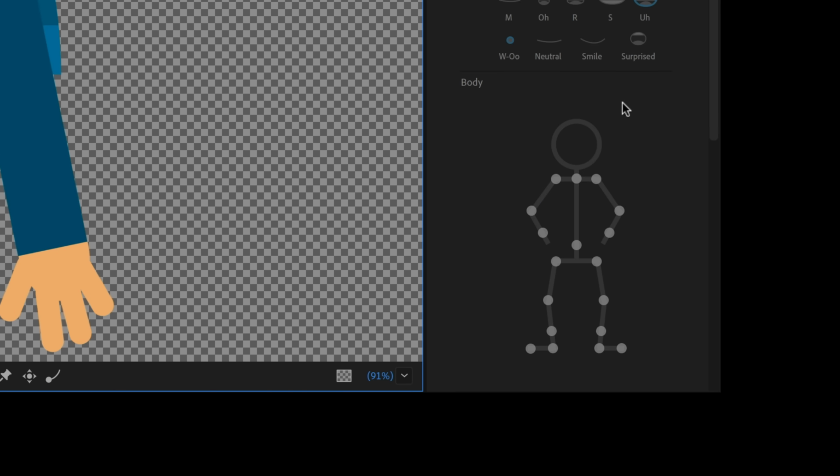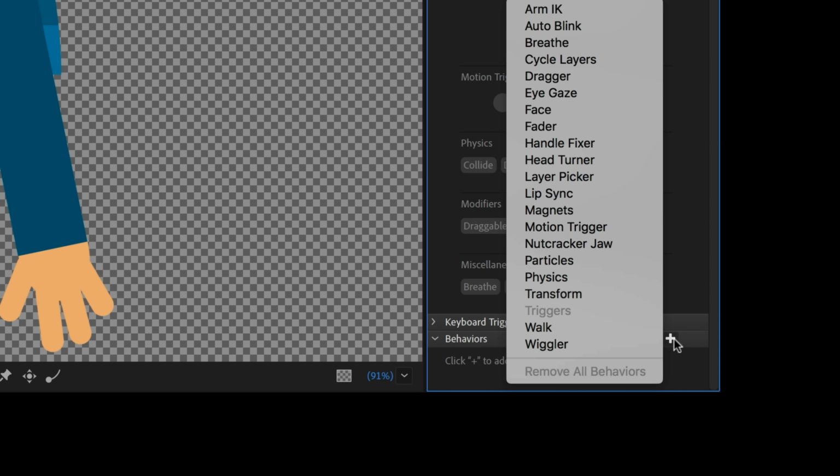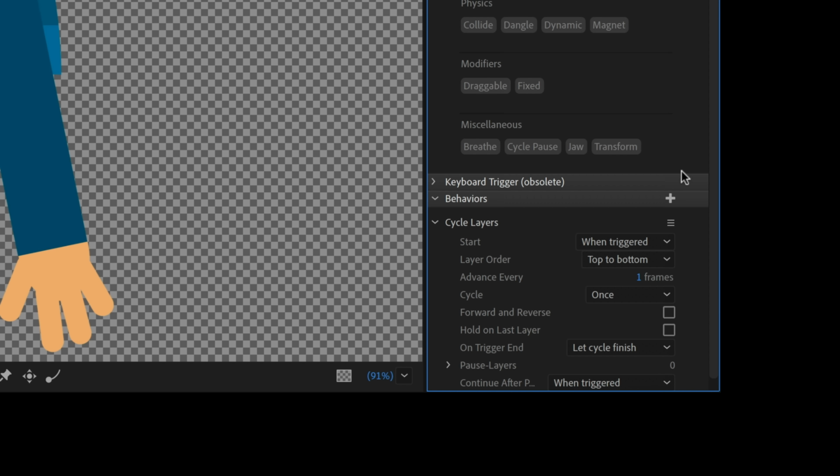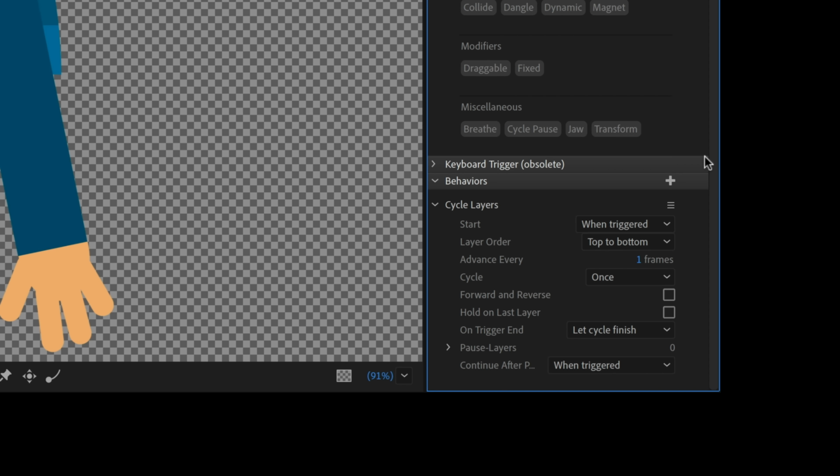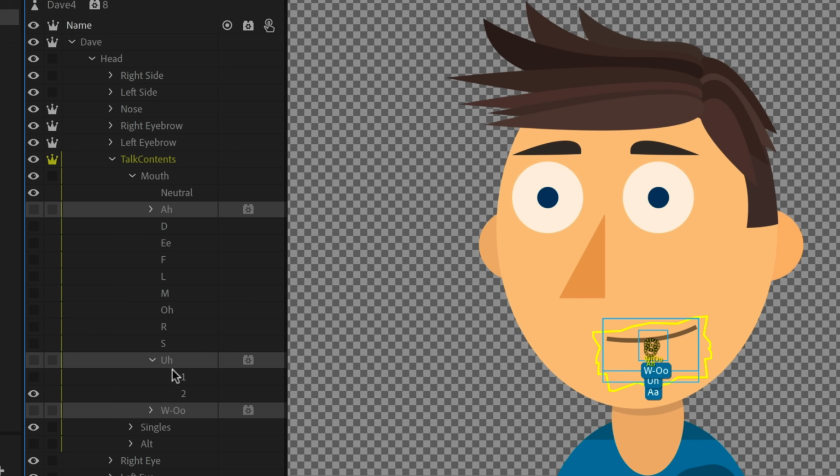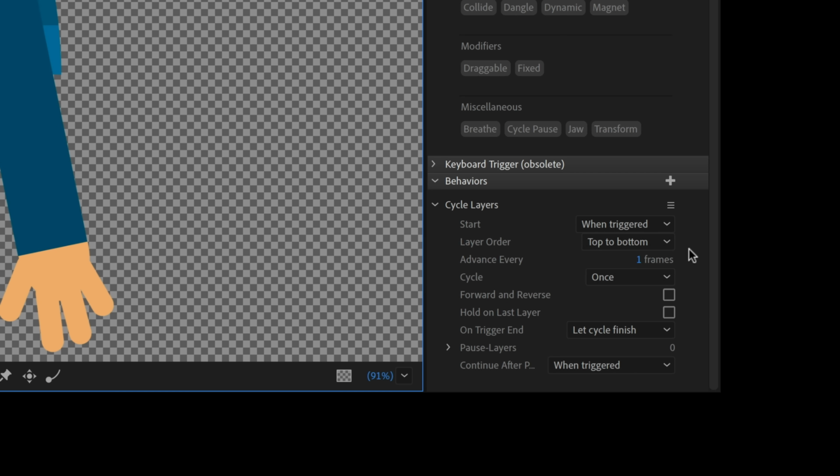And then I'm going to go down here to behaviors, click the plus, and go to cycle layers. And this just means that when these things are triggered, when Character Animator hears an ah shape or an oh shape or a woo shape, it's going to play through these various sequences that are here, these 2-frame or 3-frame sequences. These are just sequential layers. So yes, I want it to start when triggered. I want it to move top to bottom, move 1 frame. I want it to cycle once. I do want it to hold on the last layer. So if I hold a woo sound or an oh sound, I want it to hold on that last frame instead of going back to another viseme. And then I don't want cycle finish. I want it to stop immediately.